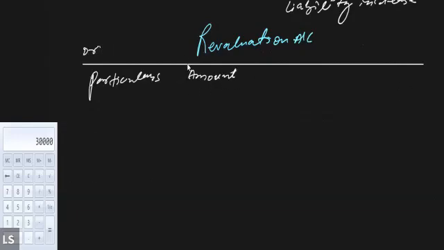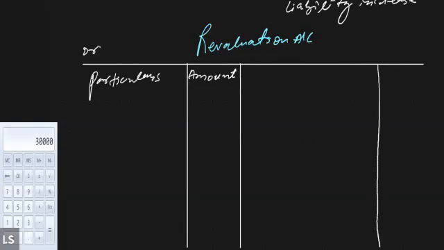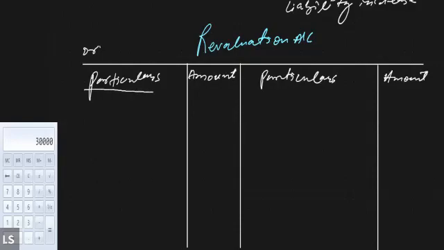And this is the credit side of the account. Particulars.